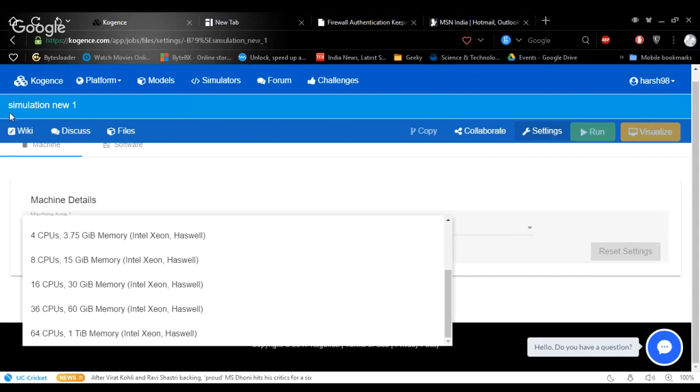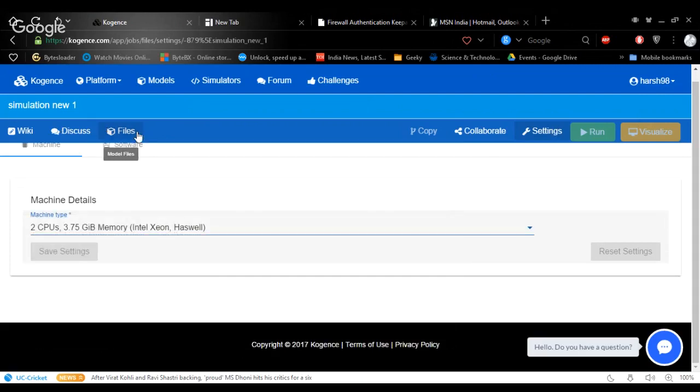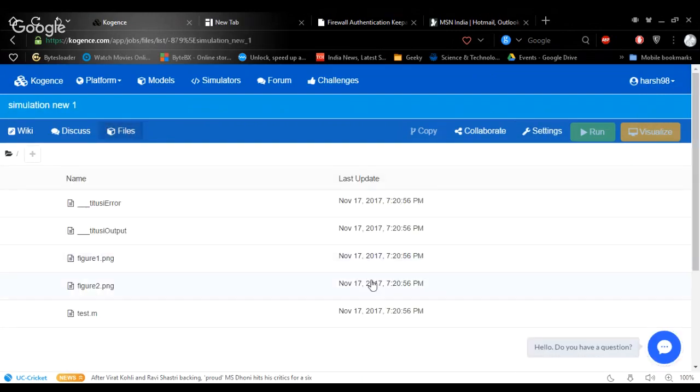Let me tell you one thing, that at first when you run the simulation, it will take approximately 2 to 3 minutes to run because the machine takes time to boot up for the first time. For the second time when you run the machine, it will run a little faster. You can see the system is running the simulation.